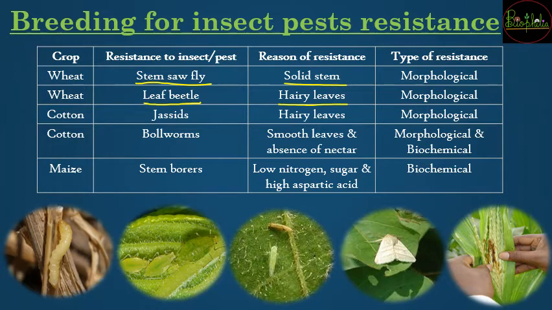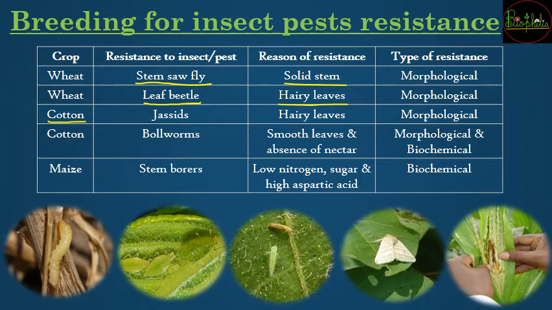Hairy leaves होंगे तो क्या होगा, there will not be sufficient grip for the beetle to actually stay on the leaf. अगर grip नहीं होगी तो वो फिसल के नीचे गिर जाएंगे, and the wheat leaves are going to be protected from these beetles.